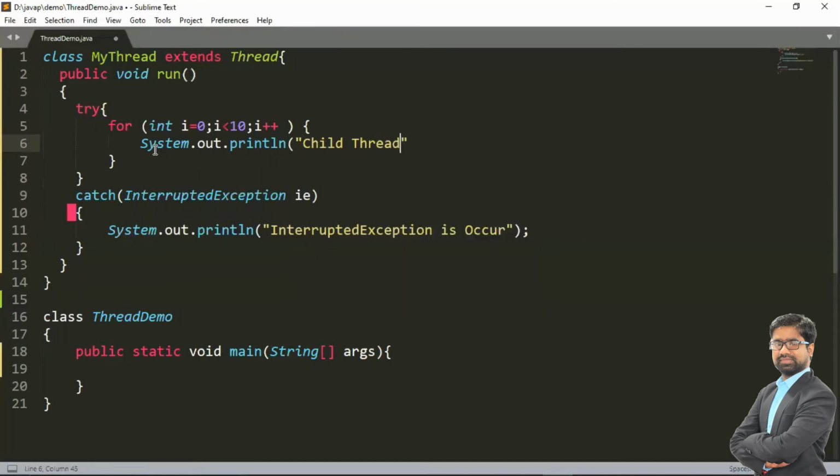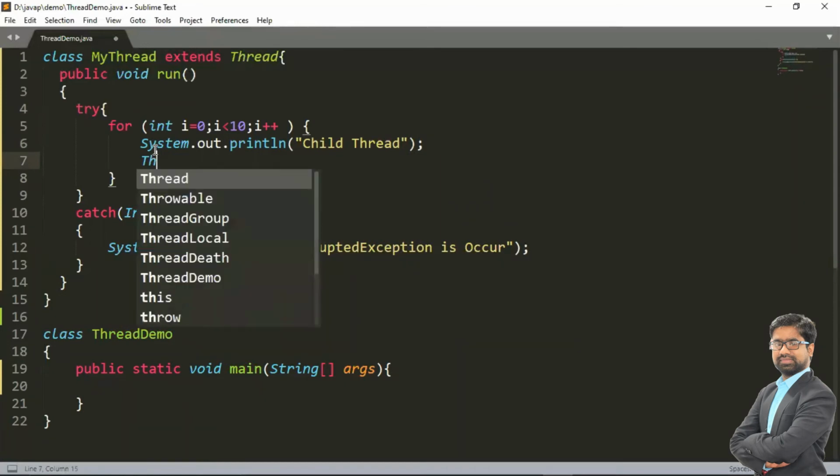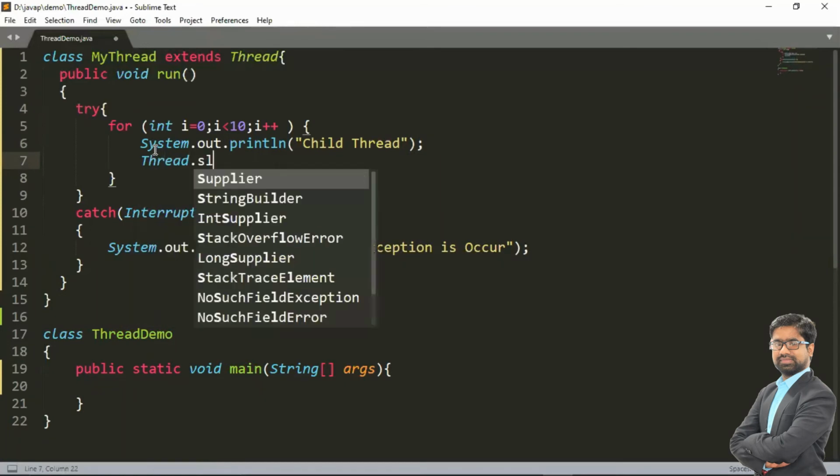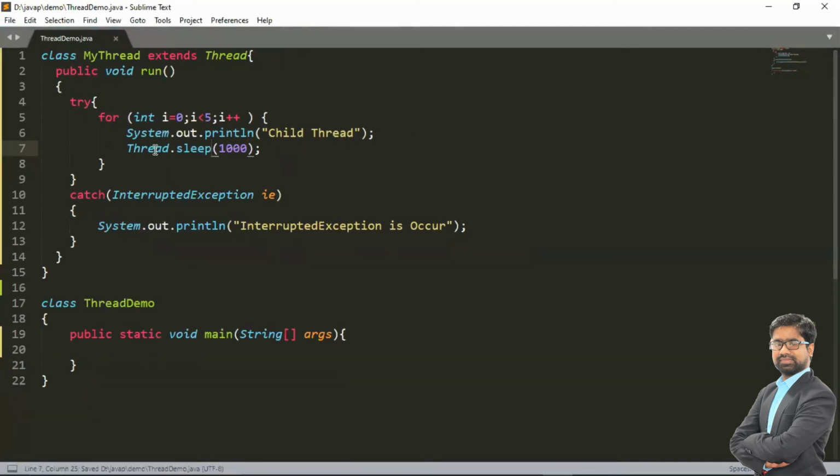So child thread will be printed 10 times, and then we are going to call the Thread.sleep method, passing time, suppose 1000. So it may take more time. That's why I'm executing this loop five times. Because the time is more, it will take time, so I'm executing this loop five times. So this is my child thread logic.